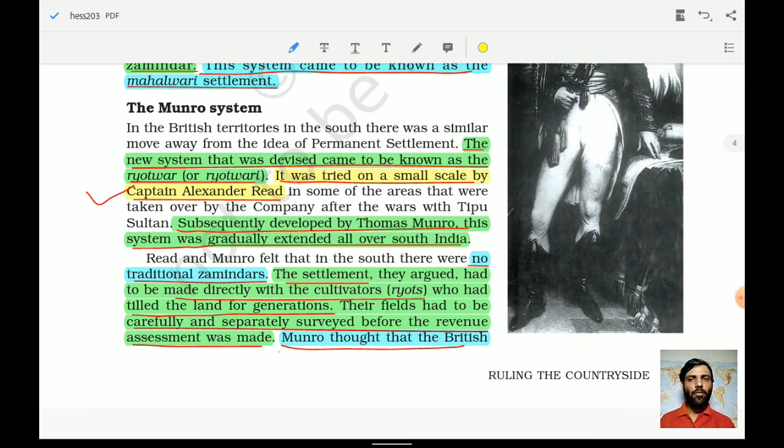So there are two people involved. First, Alexander Read, and another person, Thomas Munro. Initially it was done by Alexander Read, but it was later developed by Thomas Munro.